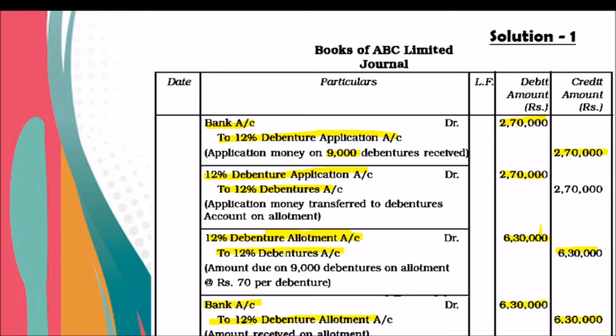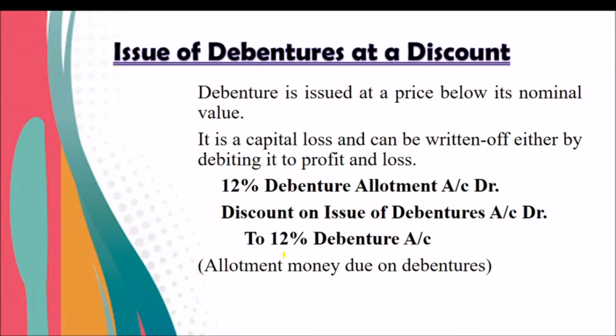So remember, this is the basic problem, and you know very well, there is no possibility of issuing shares at discount, but the company can issue debentures at discount. Under the provisions of the Companies Act, they are not allowed to issue shares at discount, but the company can issue debentures at discount. So the entry will be 12% debenture allotment account debtor